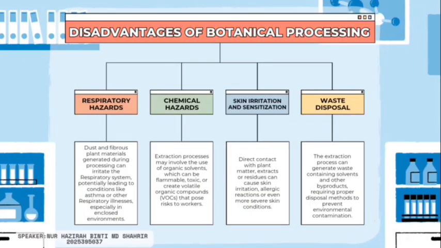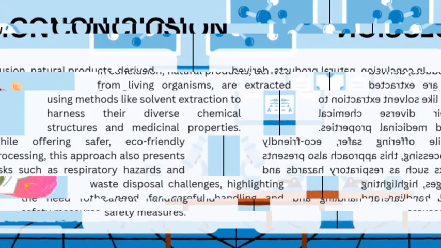Okay, next we will discuss the disadvantages of botanical processing. The first one is respiratory hazard. Dust and fibrous plant material can irritate the respiratory system. Second, chemical hazard. Organic solvents used in extraction can be flammable, toxic, or create VOCs. Third one, skin irritation and sensitization. Direct contact with plant matter, extract, or residue can cause skin irritation and allergic reaction. And the last one is waste disposal. Extraction processes generate waste containing solvent and other byproducts requiring proper disposal methods.